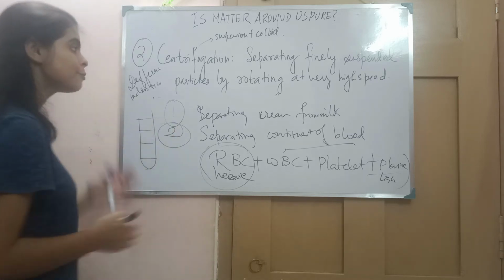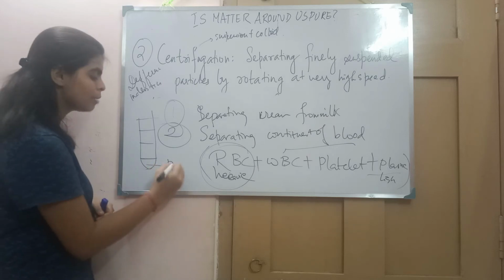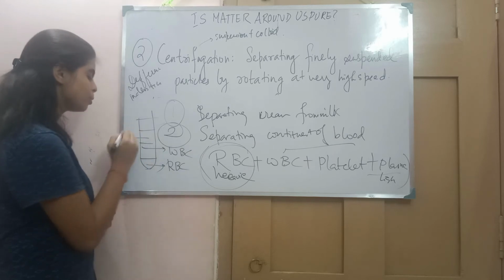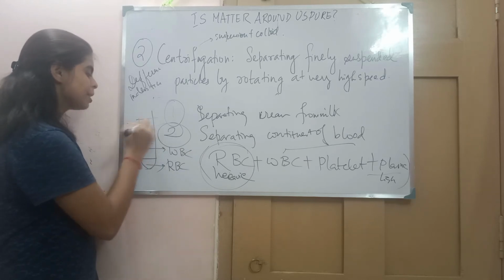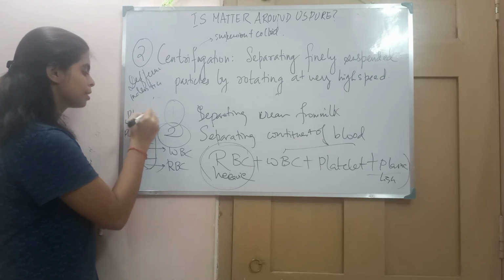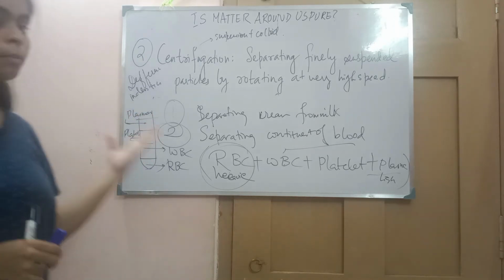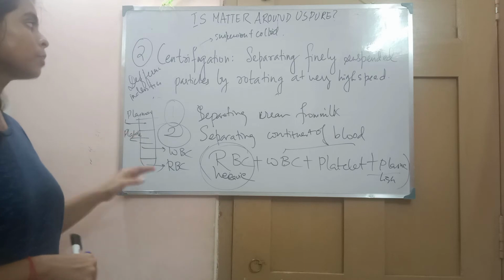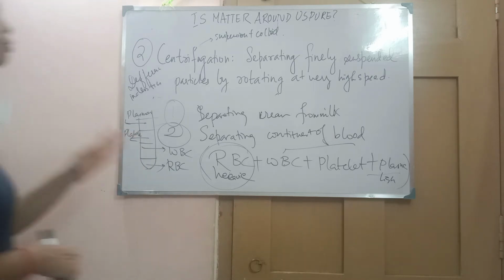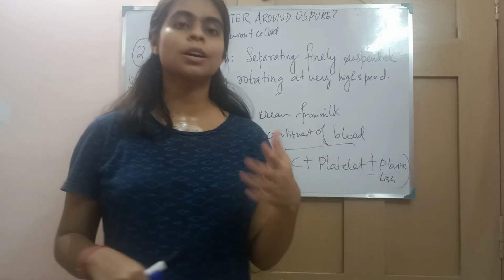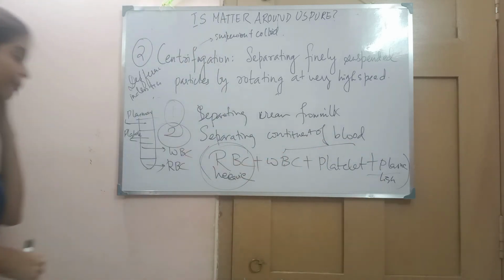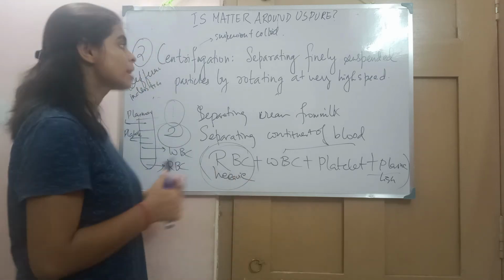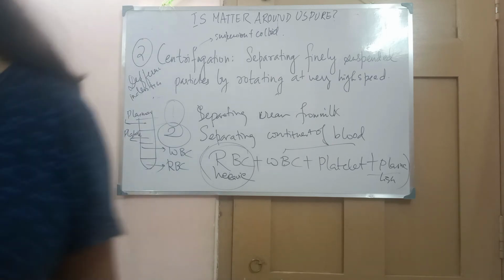As I told you, in centrifugation the heavier part will be at the bottom, so here it will be RBC. Above the RBC you will see WBC, above WBC you will see platelets, and here you will see plasma. So plasma being the lighter, it will be present at the mouth of the test tube, and the RBC being heavier, it will be at the bottom of the test tube. So the centrifugation method is used for what kind of constituents? The constituents which have a difference in density.